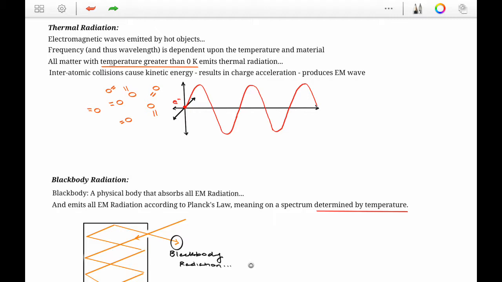Whenever we increase the amount of kinetic energy, so we're increasing temperature, we're going to have a change in the number of interatomic collisions. This change is going to result in the acceleration of the charge, the acceleration of the particles in question. We know from past weeks that whenever we have an accelerating charge, we're going to have the production of an electromagnetic wave. And so this is essentially how thermal radiation is conducted: we're having an accelerating charge due to the increasing number of interatomic collisions.